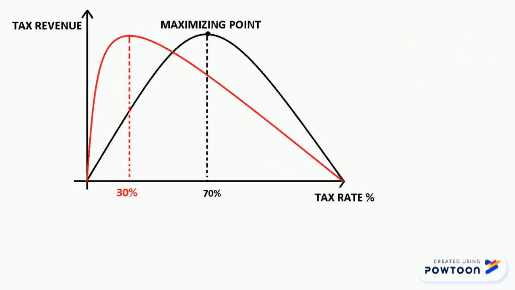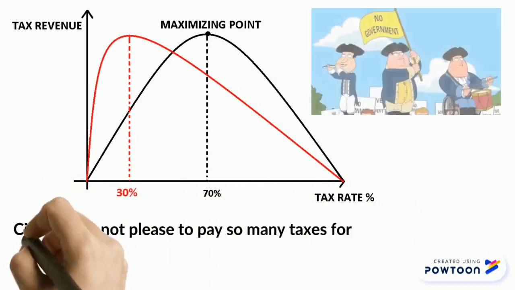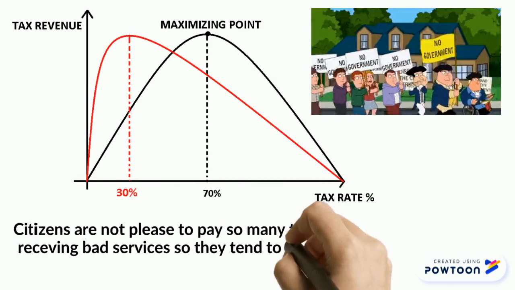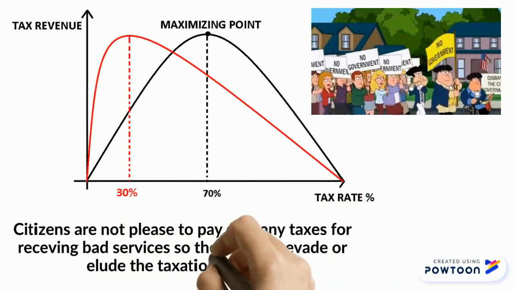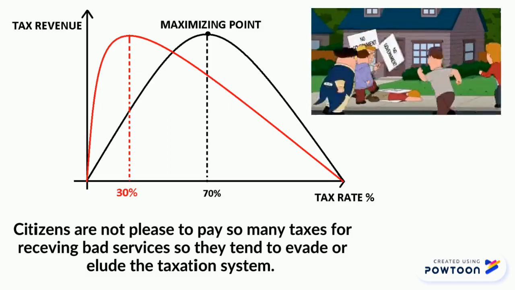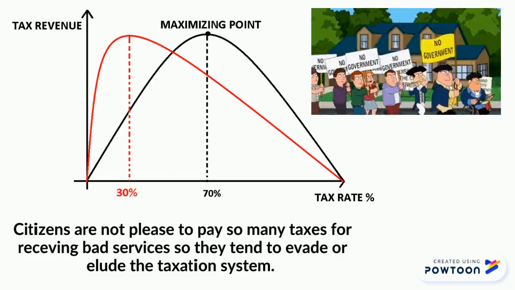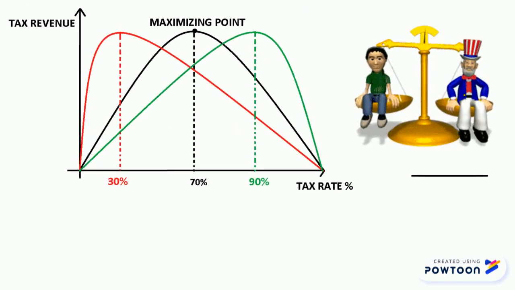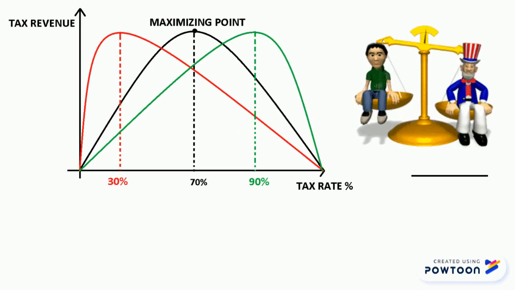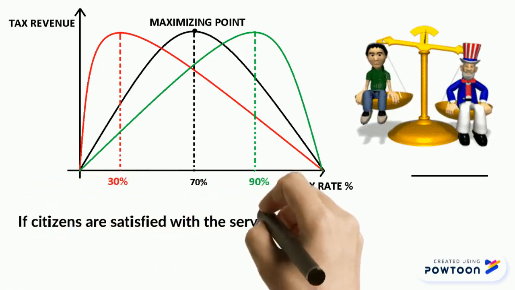As you can see, it will be maybe at about 30% tax rate, because citizens are not pleased to pay so many taxes for the bad services offered, so they tend to evade or elude the taxation system. On the other hand, if citizens are satisfied with the services offered by the state, the maximizing point will be higher, maybe at 80-90% tax rate, because they will be able to pay more taxes.